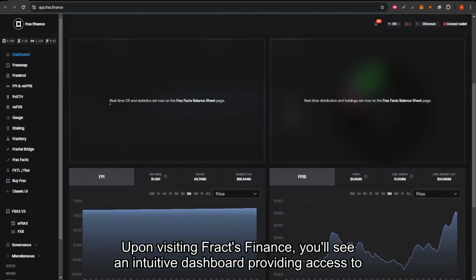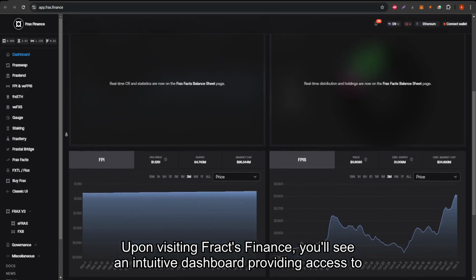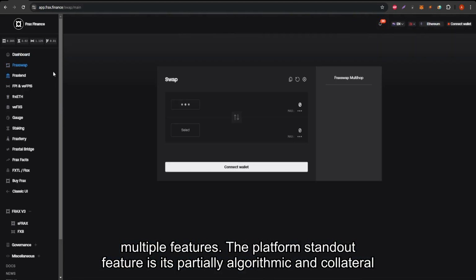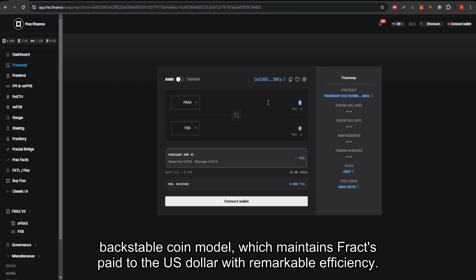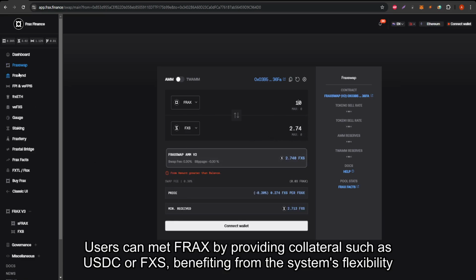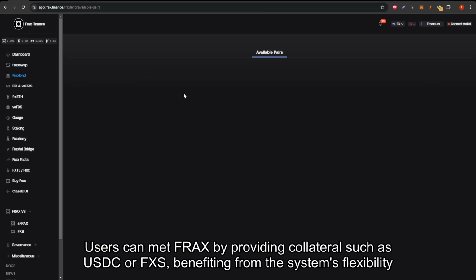Upon visiting Frax Finance, you will see an intuitive dashboard providing access to multiple features. The platform's standout feature is its partially algorithmic and collateral-backed stablecoin model, which maintains Frax's peg to the US dollar with remarkable efficiency. Users can mint FRX by providing collateral such as USDC or FXS, benefiting from the system's flexibility